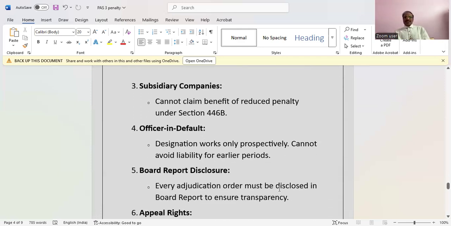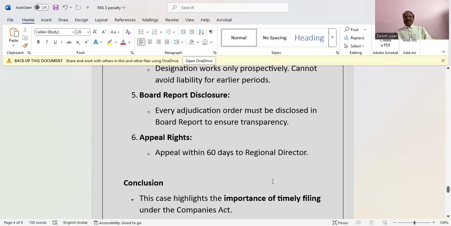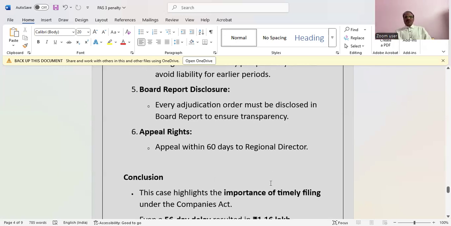Officer in default designation works only prospectively; they cannot avoid liability for earlier periods. Board report disclosure is mandatory; every adjudication order must be disclosed in the board report to ensure transparency. The appeal right is there within 60 days before the RD.